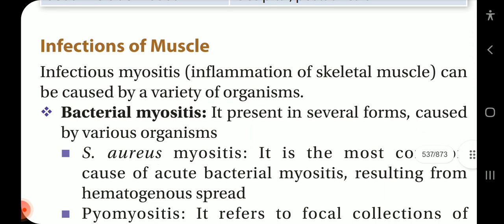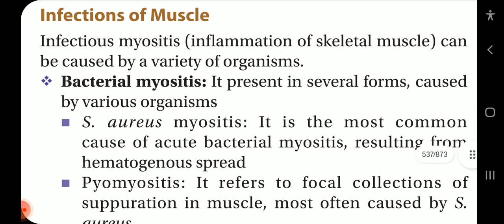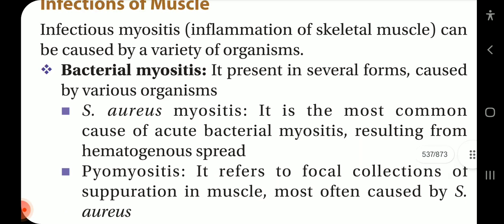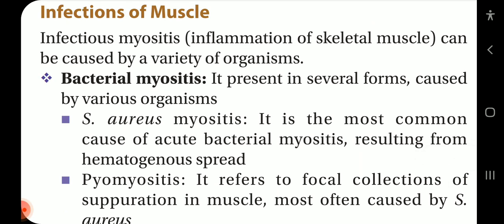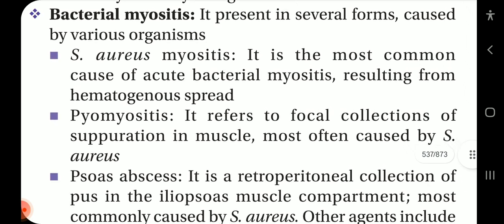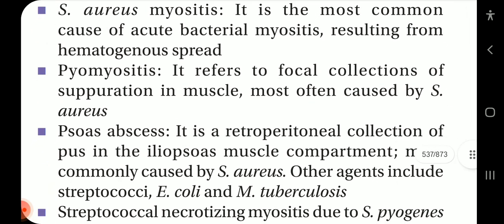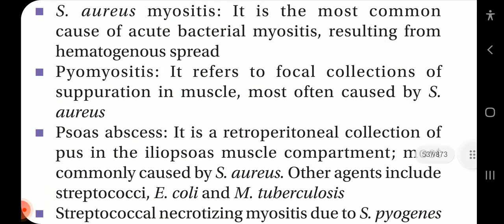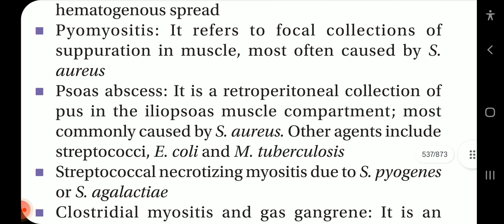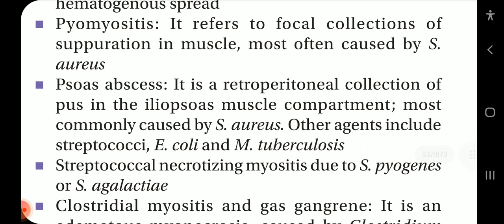Now coming back to musculoskeletal infections, the infection of muscle. Infectious myositis, inflammation of the skeletal muscle, can be caused by a variety of organisms. Bacterial myositis presents in several forms caused by various organisms. Staph aureus myositis is the most common cause of acute bacterial myositis, resulting from hematogenous spread. Pyomyositis refers to focal collections of suppuration in muscle, most often caused by Staph aureus.